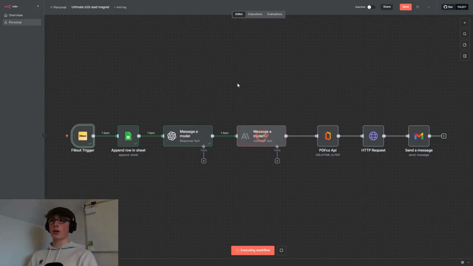Now, Claude has now got that output, and it is going to be formatting it with HTML to make it look absolutely beautiful, essentially turning it into a real report that's easy to read. Then we're going to be placing that into a PDF with the PDF Co API, and we're downloading that file and then sending it to the user who's just submitted the form via Gmail, of course.